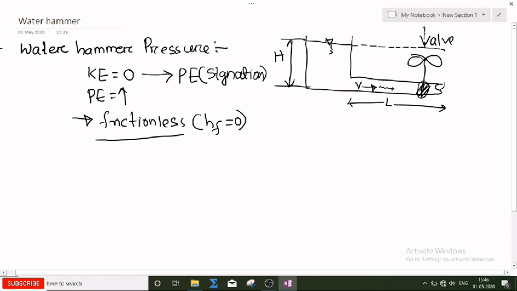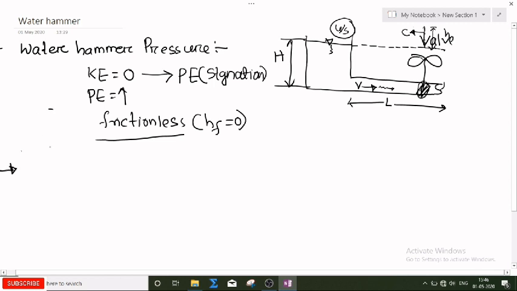But now as the kinetic energy of the fluid suddenly decreases, the pressure energy suddenly increases. So a stagnation pressure head will be created, and this pressure wave will travel at the velocity of sound towards the reservoir, or towards the upstream side. This is called water hammer pressure. Okay, so I am writing the points. You just write down the points.